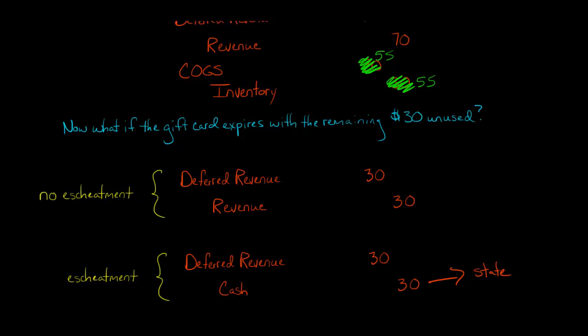So Walmart is going to say, okay, now we have to credit cash for $30, and we're going to debit deferred revenue for $30. So whether there are no escheatment laws or there are escheatment laws, in each case you have to reduce and get rid of this deferred revenue because it's no longer deferred. But when there's no escheatment, the company just recognizes revenue for the unused portion of the gift card. When there is escheatment, they have to credit cash to recognize they're going to pay that money out to the state government, because the unclaimed property of $30 is going to escheat to the state.